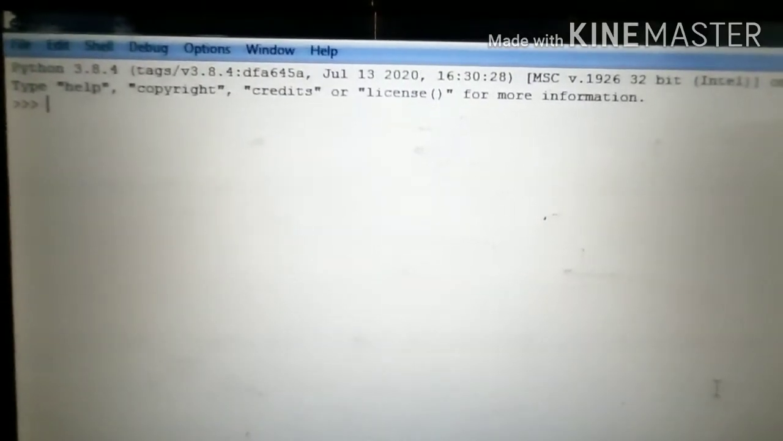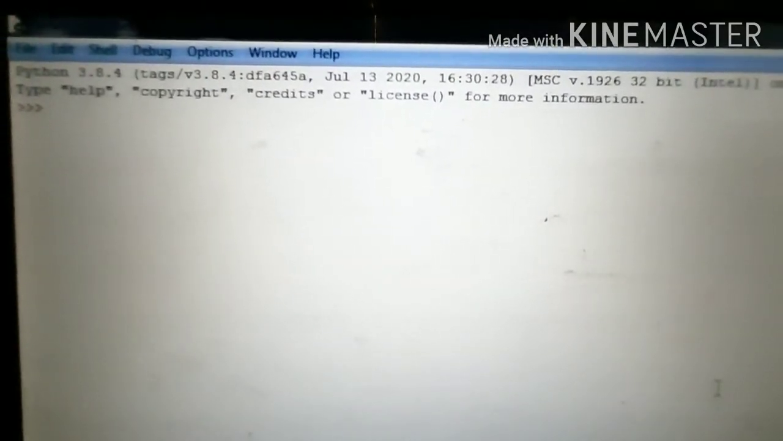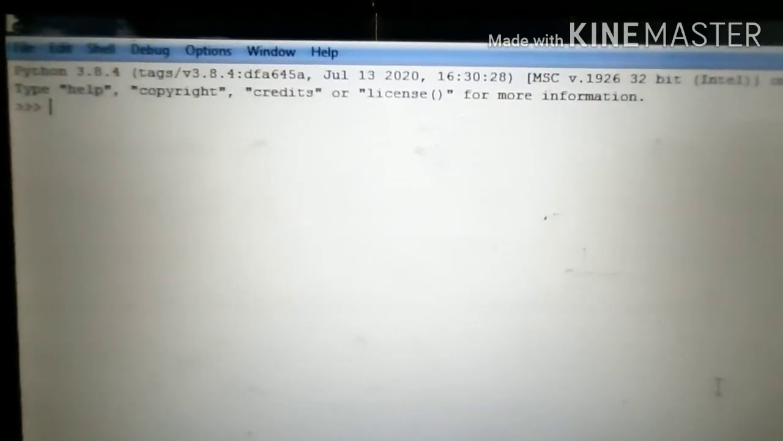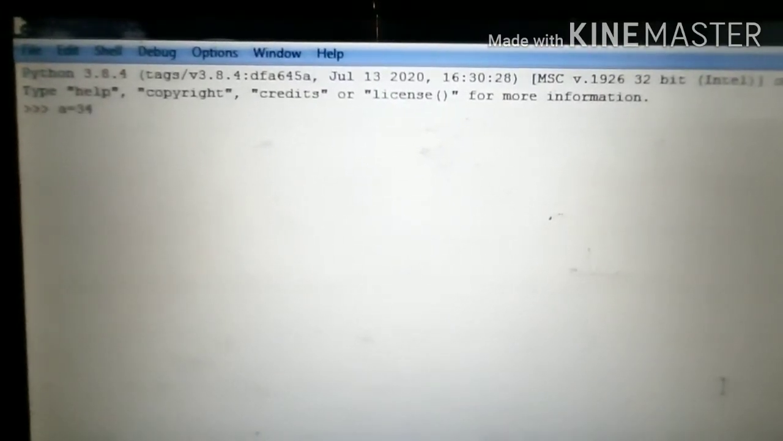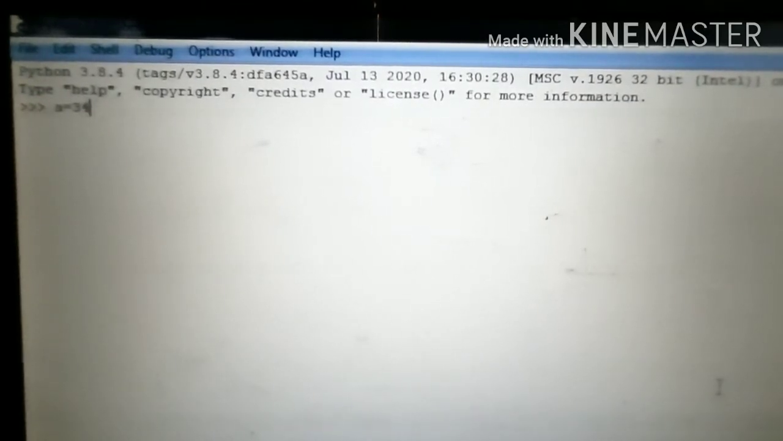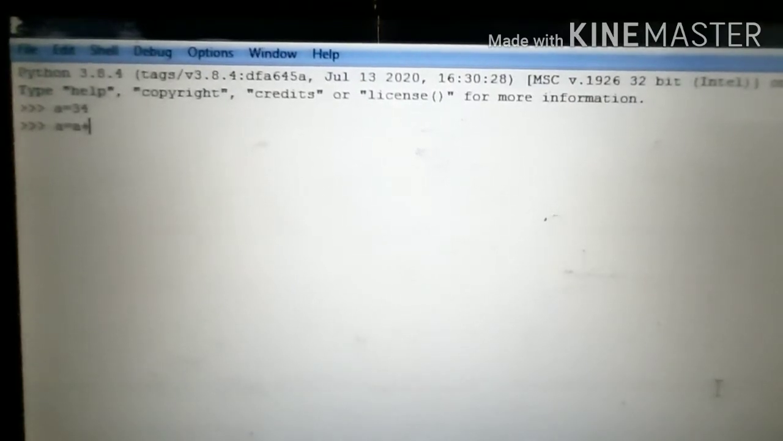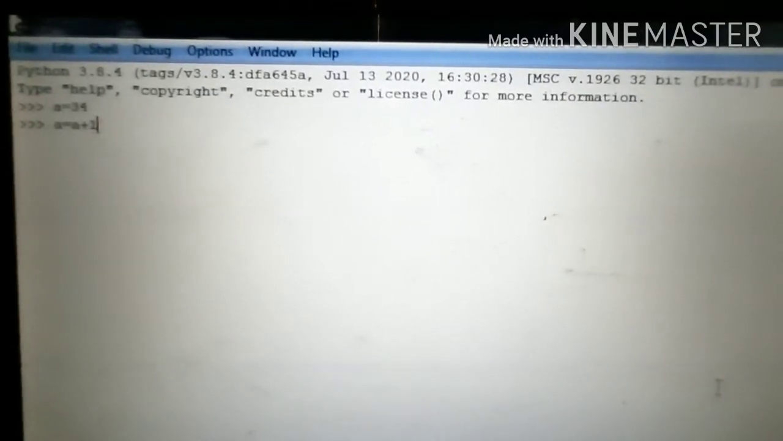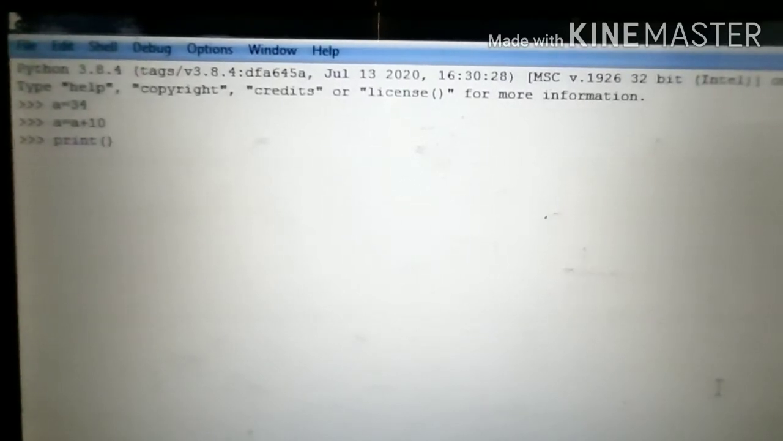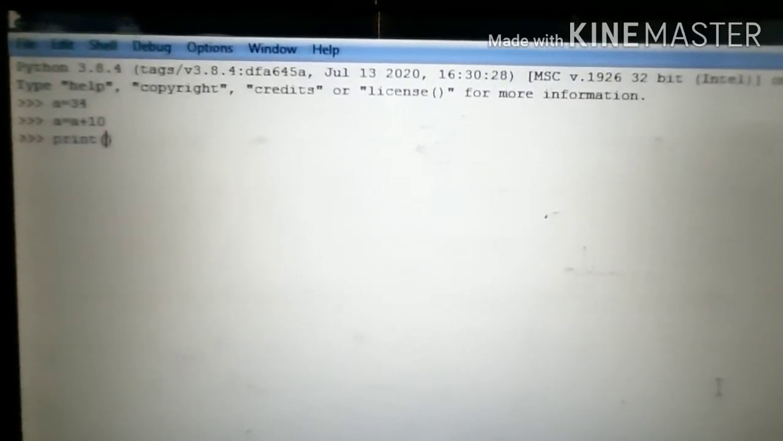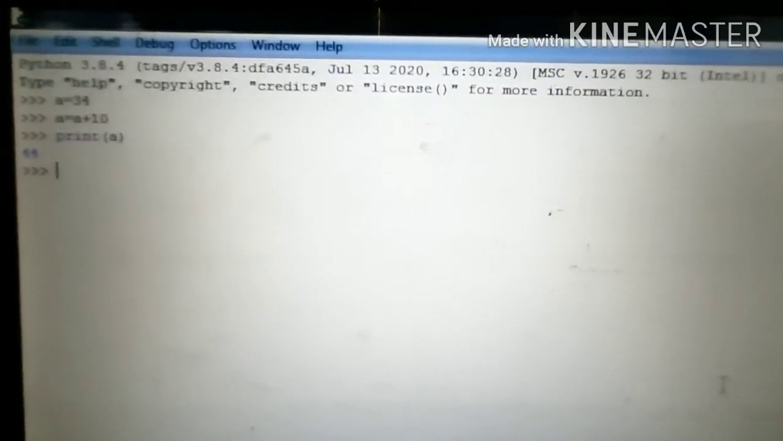Now we study practically the concept of the increment and decrement operators. For this, I declare the variable a equal to 34. Increment operator: a equal to a plus 10. Then I print the value of a. Guess, students, what is the value of a? Then print, enter. 44. That is 34 plus 10.